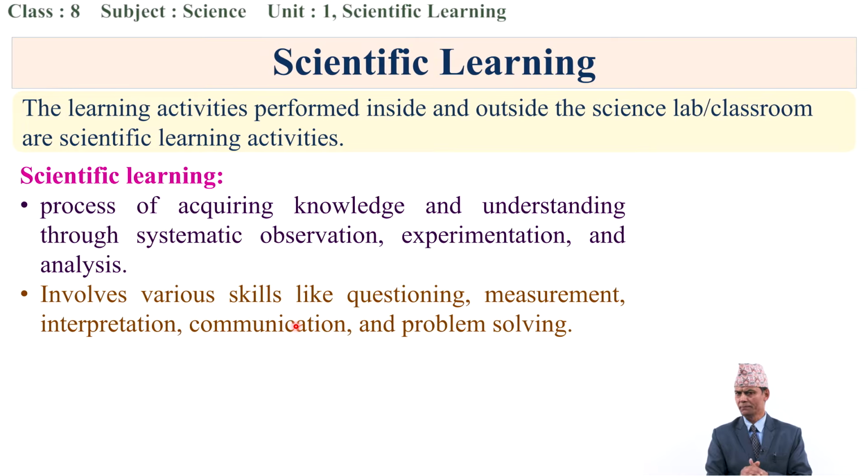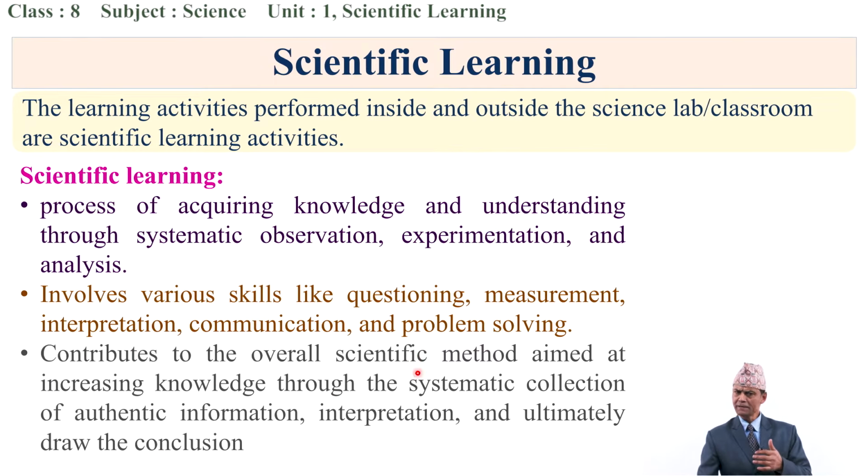We can share among friends, among teachers, and the difficulties we can ask by the question-answer method. Yes, and problem solving, ultimately our goal is problem solving. We should solve the existing issue by the process of scientific learning.